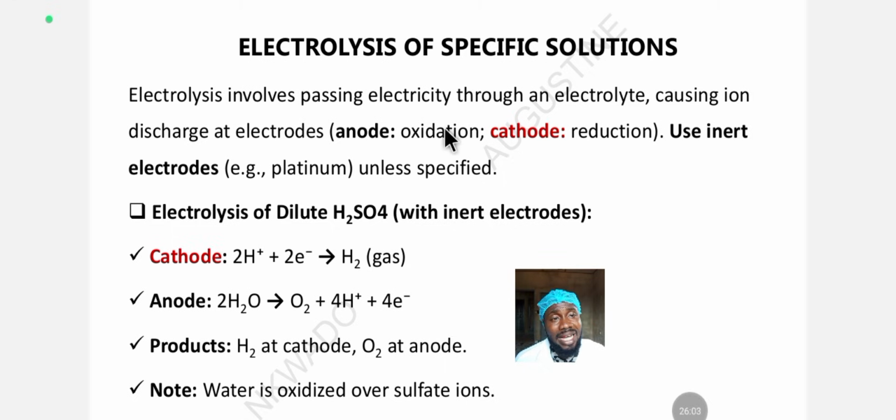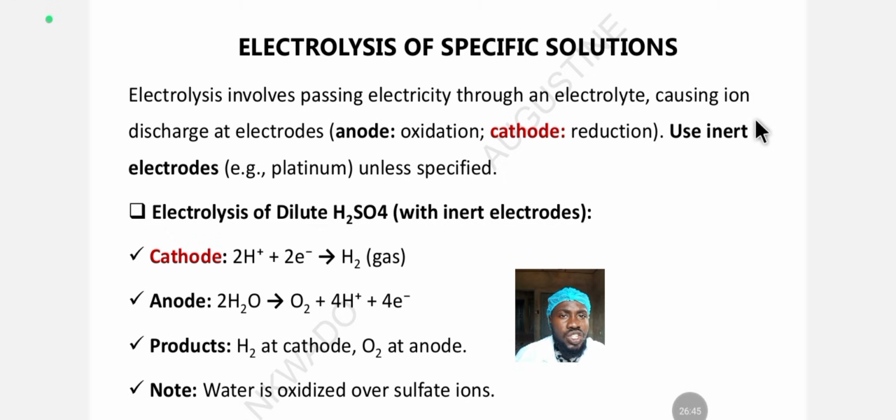Always remember that in electrolysis, oxidation occurs at the anode, while at the cathode reduction occurs. Remember, this electrolyte dissociates. For it to dissociate and release its ions, redox must occur. There must be oxidation and there must also be reduction. So oxidation occurs at the anode and reduction occurs at the cathode, which is the negative electrode.